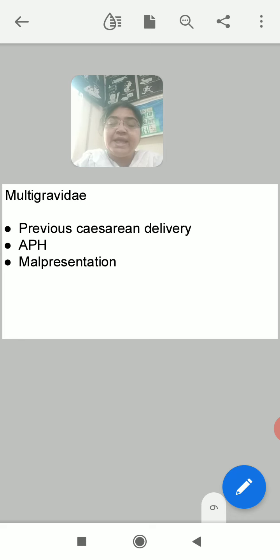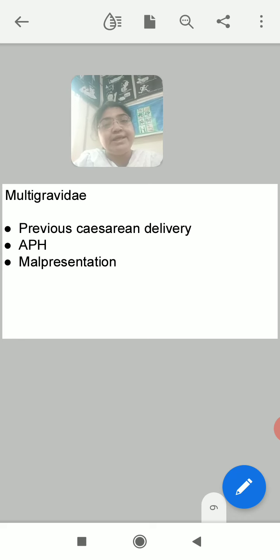So these are all the indications of cesarean section. Whenever you find any of these conditions in the patient, without wasting time, you should refer the patient to the gynecologist, because our topmost priority is the health of the mother and the fetus. At the cost of the mother's and fetal health, or I would say mother or fetal lives, we should not attempt the normal labor. Whenever we find that normal labor is not possible, it is not progressive, we have to refer the patient to the gynecologist for cesarean section, right?